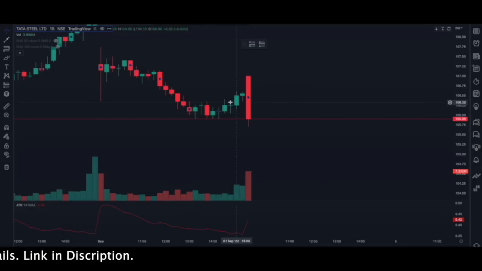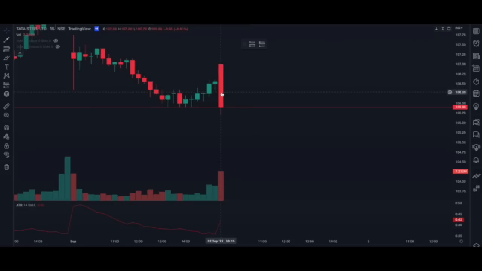Now traders, this is a chart of Tata Steel, 15 minutes time frame. Our screener picked up and gave this stock. Now let us see how our strategy worked in this stock. This is the first candle of the day, the first 15 minutes candle. The date is 2nd of September. In this stock also, we can see that the open is equal to high. That means there is seller pressure.